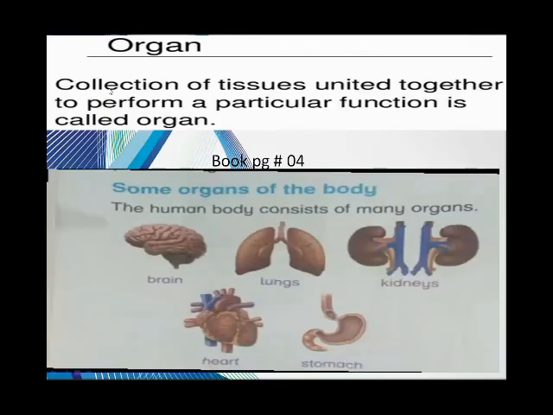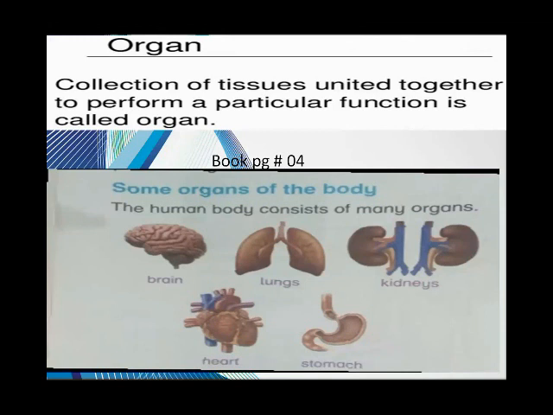Organ. What is an organ? A group of tissues that work together is called an organ. A collection of tissues united together to perform a particular function is called an organ. Okay students, if we collect many tissues and unite them in one place to perform a particular function, a specific task, that is called an organ.